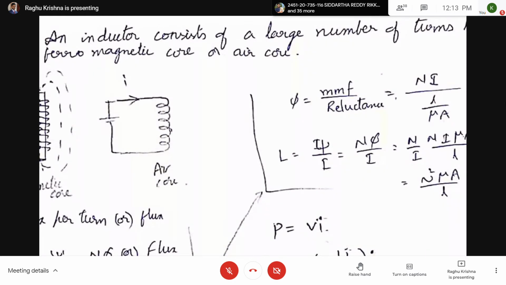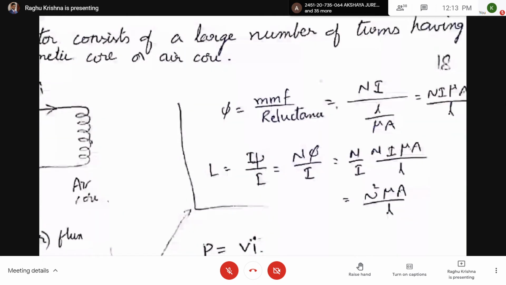So here in magnetic circuits, instead of EMF, we are going to have MMF. In electric circuits, we are going to have EMF. In magnetic circuits, we are going to have MMF. In electric circuits, we are going to have resistance. Similarly, in magnetic circuits, we are going to have reluctance. Now here, right side you can see here, flux. Flux is similar to current in electric circuits. So just like I equal to V by R, here in magnetic circuits, phi equal to MMF by reluctance.